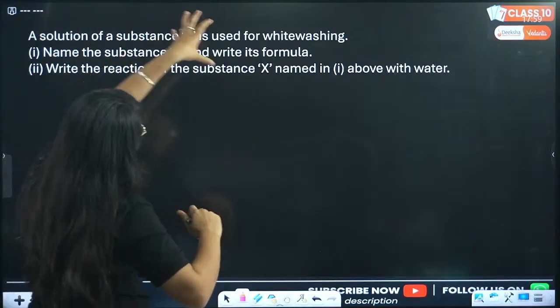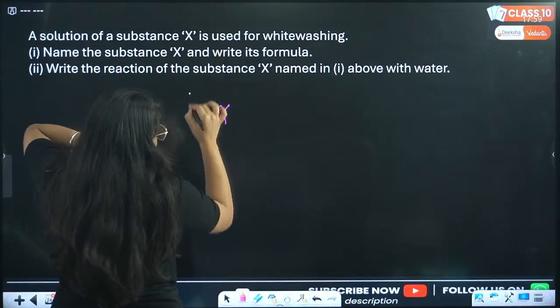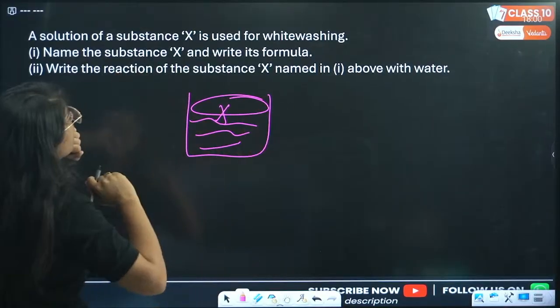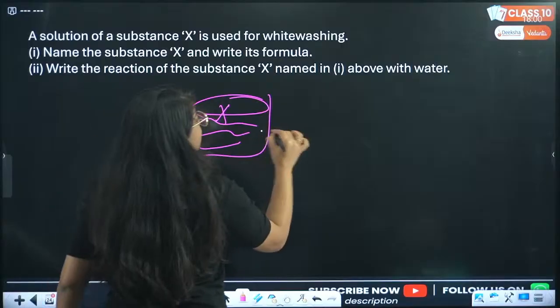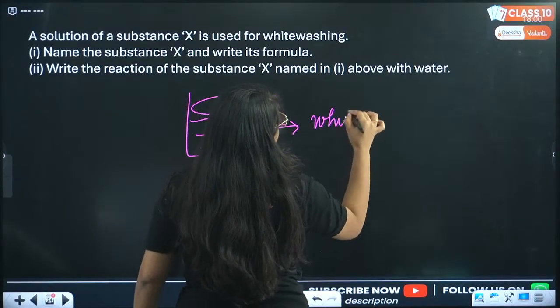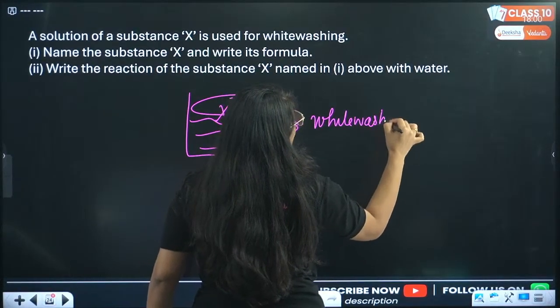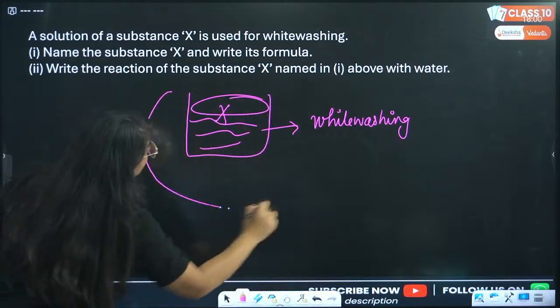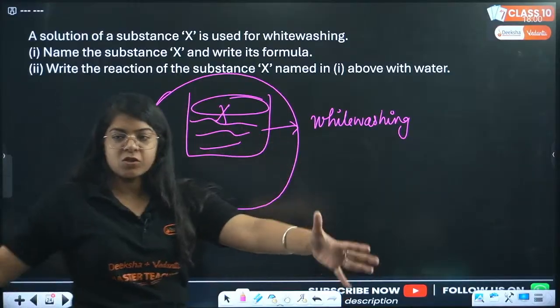A solution of a substance X. So we have a substance X and it is in a solution. It has other things as well, right? For whitewashing. Now we use it for whitewashing. What is this solution? You tell me what X is, but what is this whole solution? X plus the solution. What is that?